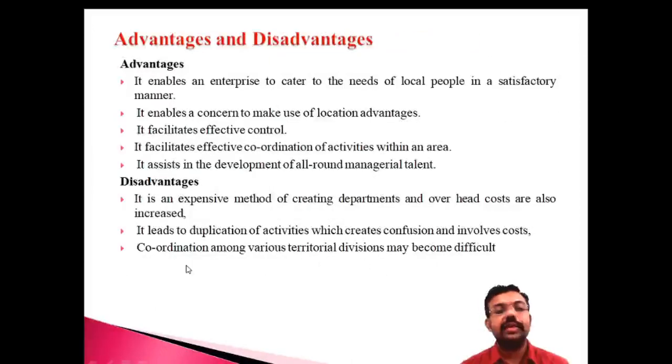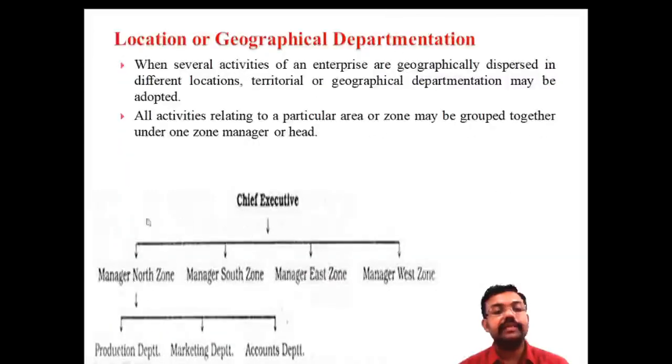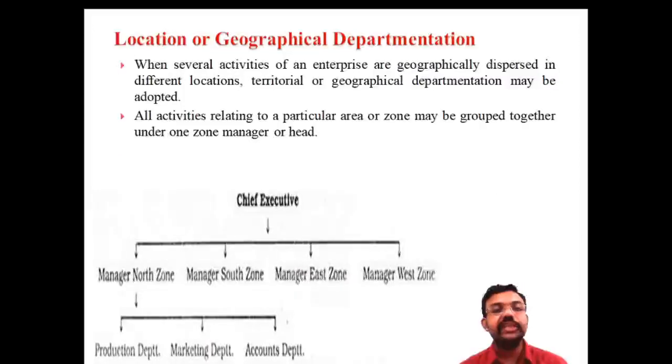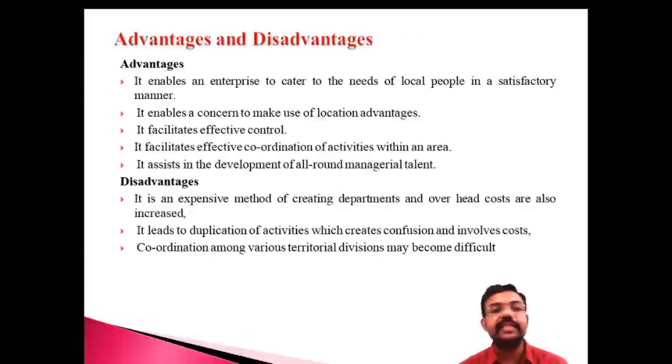And the third one is that coordination among the various territorial divisions may be difficult. It's very difficult to coordinate the north, south, the entire zone-wise. So the coordination of operations may become very difficult. These are the important drawbacks of location-wise or geographical departmentation.